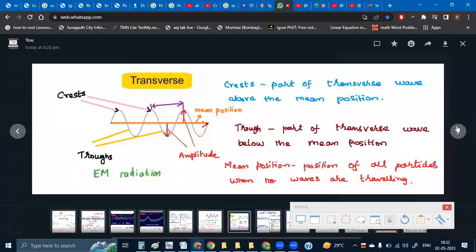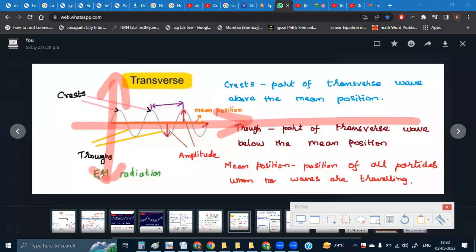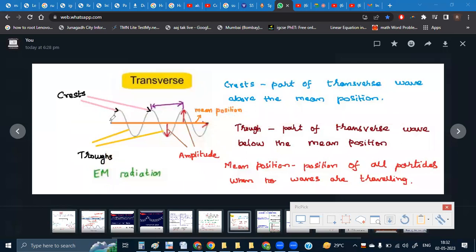We are also going to have the definitions that are going to be there for transverse waves. As we know over here, the particles are vibrating up and down while the wave is traveling in the horizontal direction. And of course, the angle between them is 90 degrees. Now, these waves are going to be like this. The central line, when no wave is traveling, the straight line which I have drawn, the orange line that is being represented, is known as the mean position.